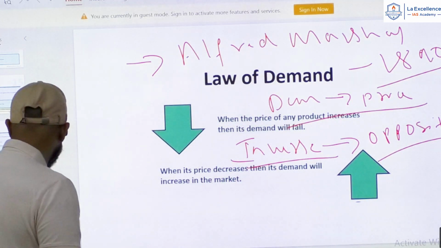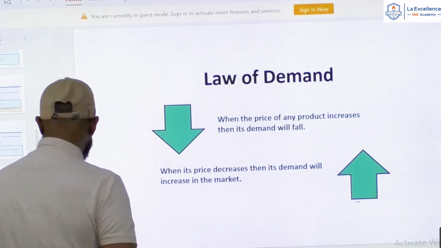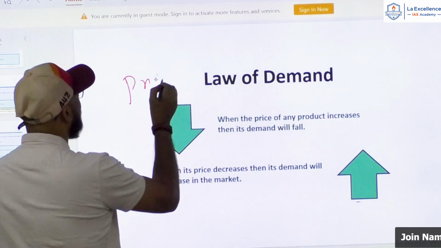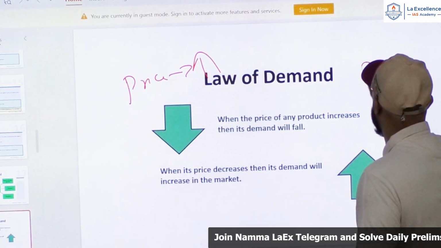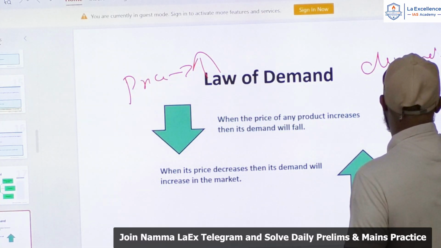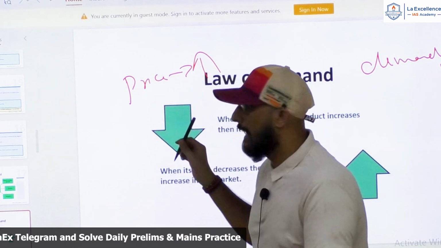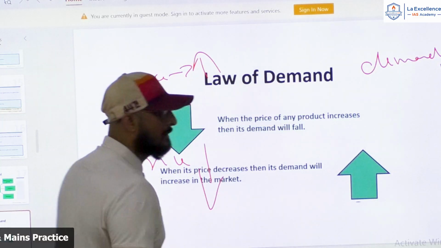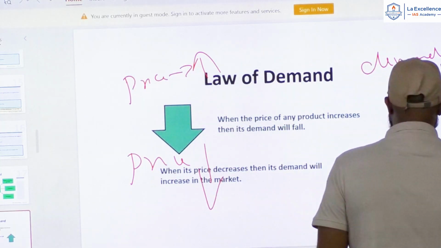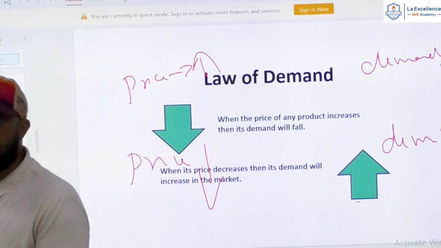That means if the price of any product increases, demand will decrease. Ulta relationship. Can I say that? And if the price of a product reduces, demand will increase. Very, very important law.